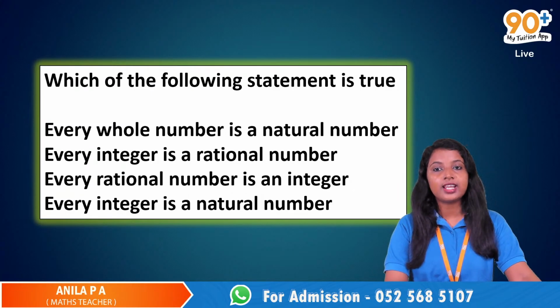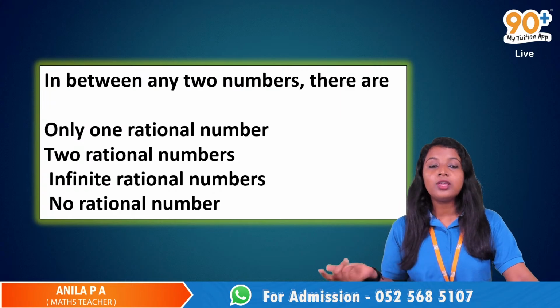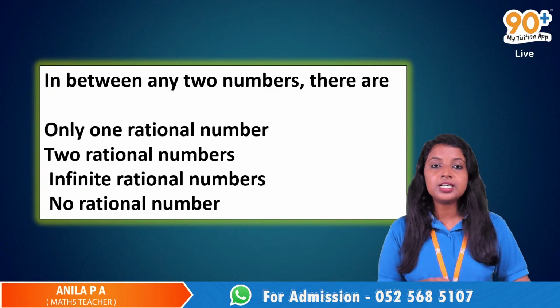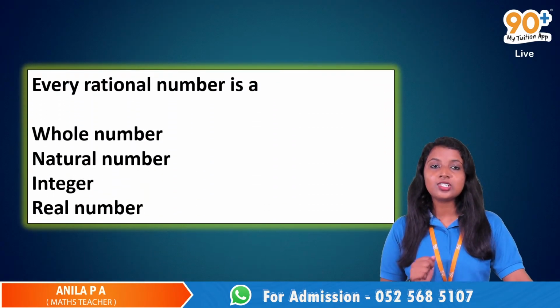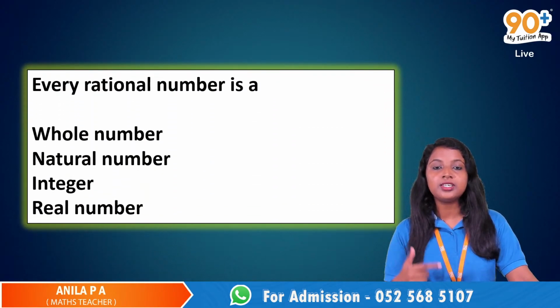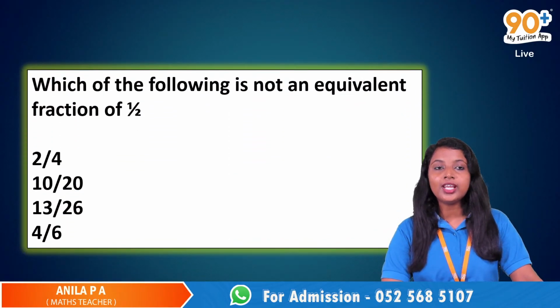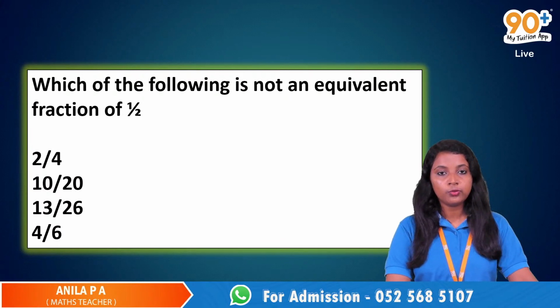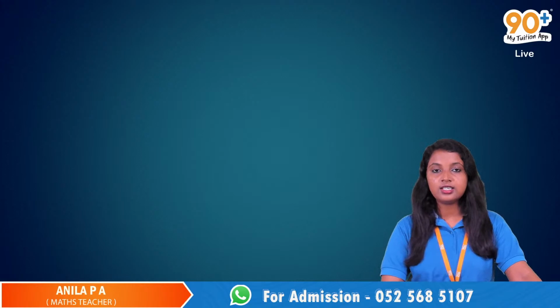Then, in between any two rational numbers, there are only one natural number, two rational numbers, infinite rational numbers, no rational number. Every rational number is a whole number, natural number, integer, real number. Now, which of the following is not an equivalent fraction of 1 by 2: 2 by 4, 10 by 20, 13 by 26 and 4 by 6? These are the 5 questions.